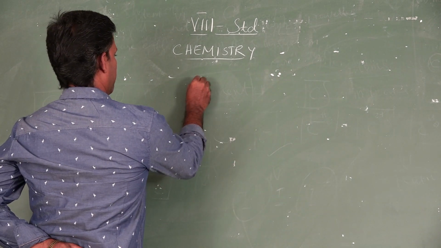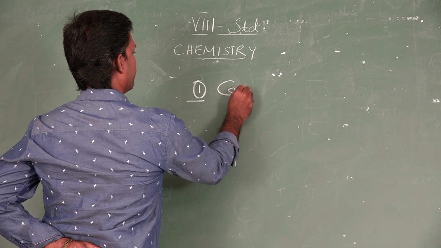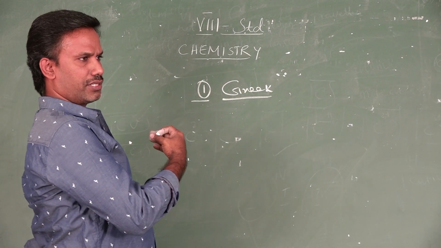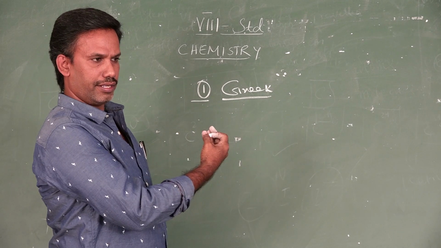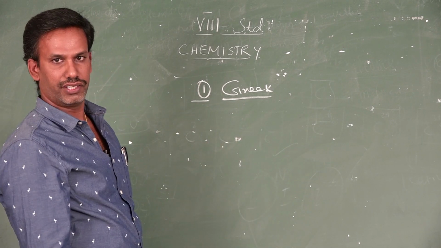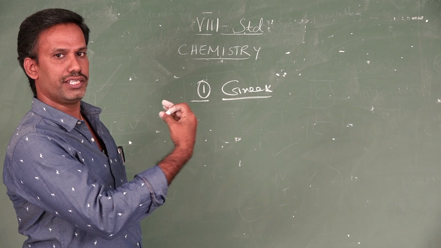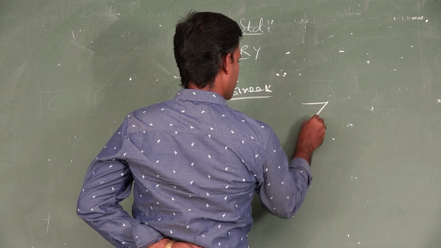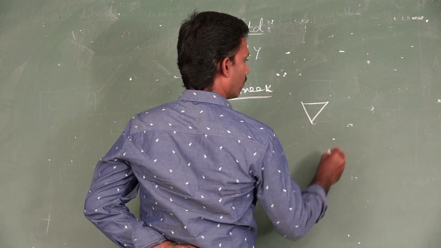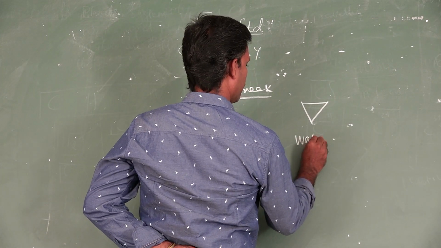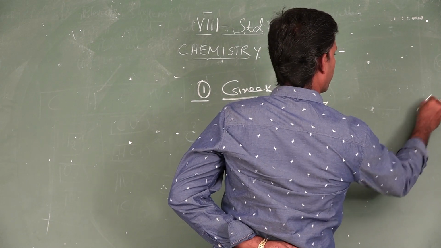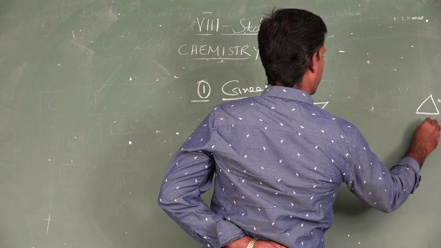The first method of symbol is the Greek symbol. The Greek people are well known for their geometrical representation. Everything they represented by using geometrical representation. For example, they have used symbols for water like this, then for fire.